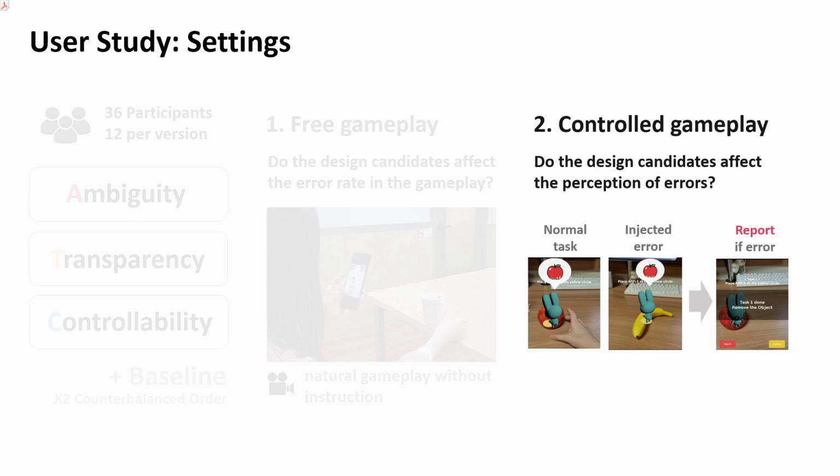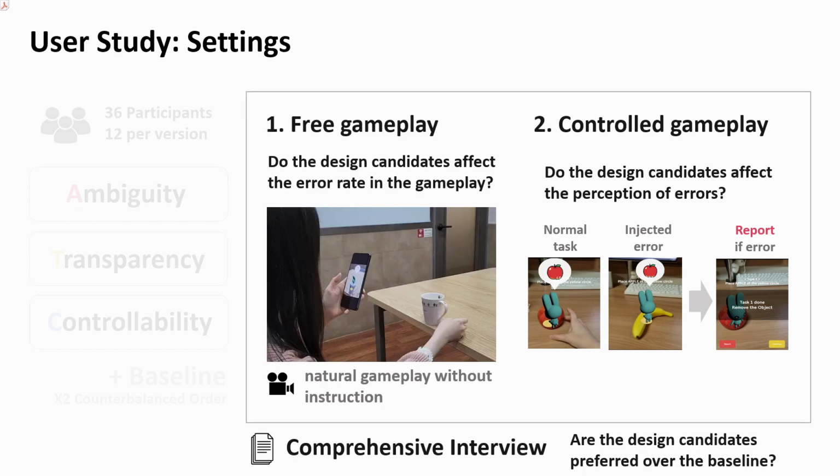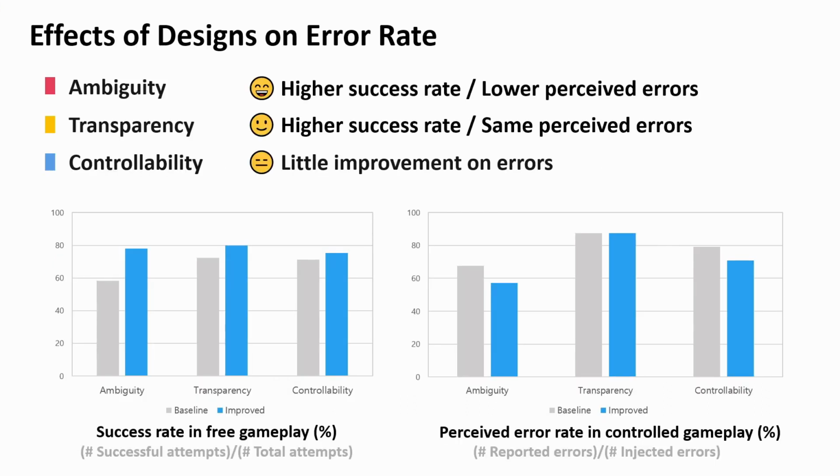The second one is a controlled gameplay study. Here, the participants were given a set of interaction tasks, and some of them contain manually injected errors. We investigated whether the designs affect the perception of the errors. And at the end of the study, we conducted a comprehensive interview to ask whether the participants preferred the improved designs over the baseline.